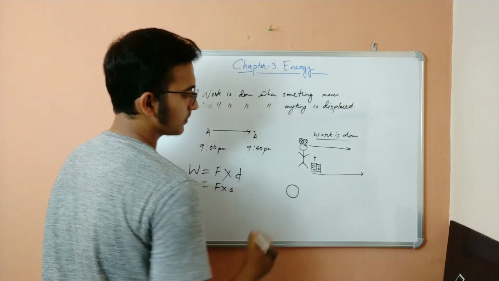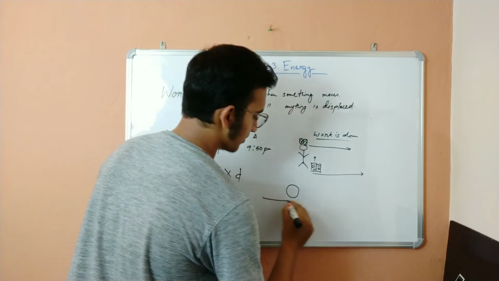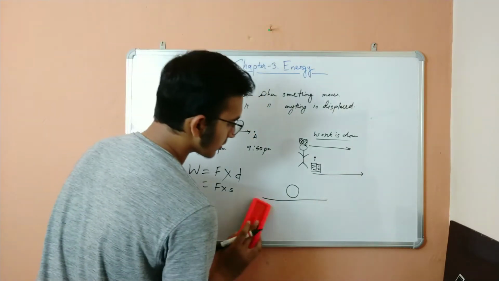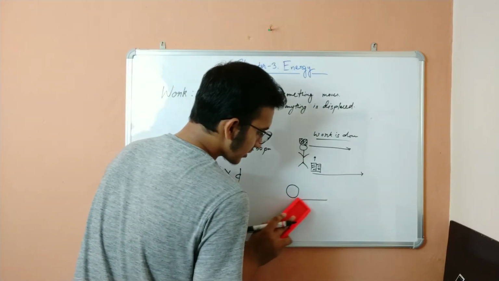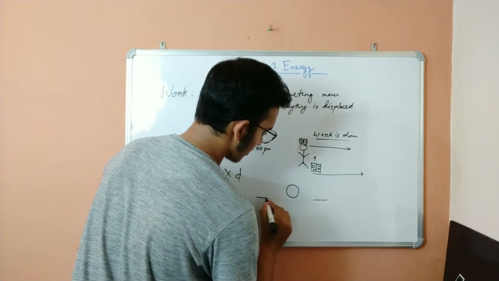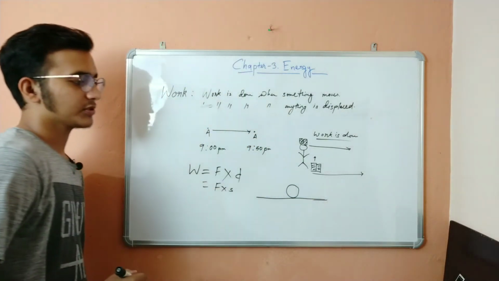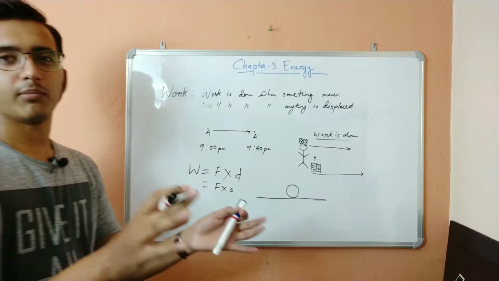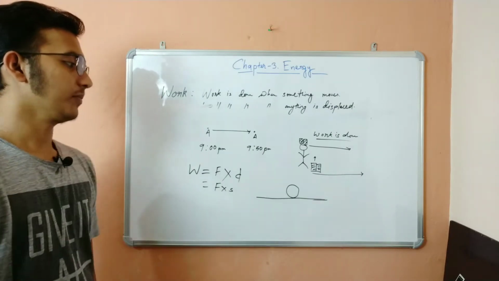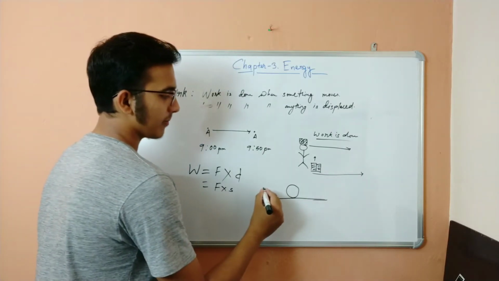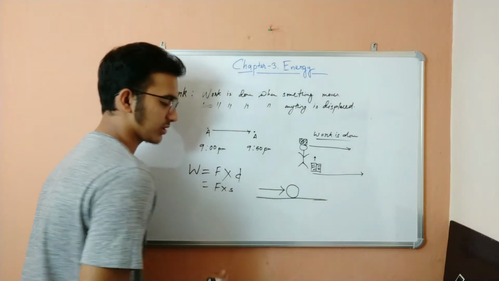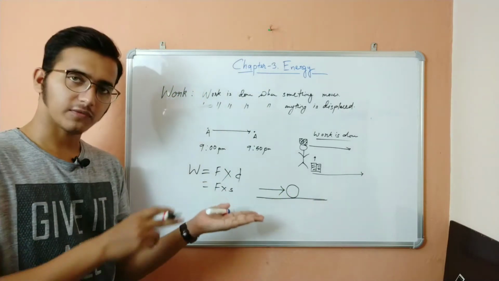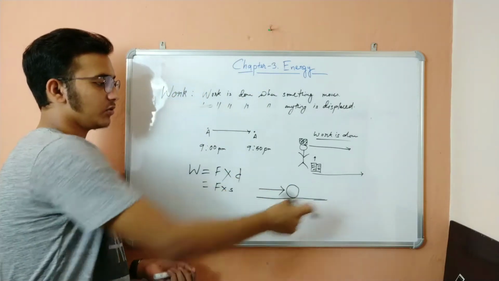Again, there's a football. The football is placed on the ground. Suppose there is a football, or simply a ball, which is placed on the ground, and now you have applied a force in this direction. In which direction are you applying it? You are applying the force from left side to right side.